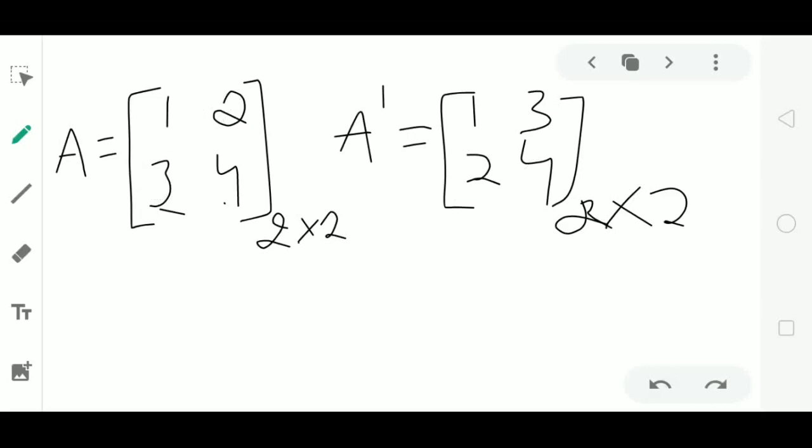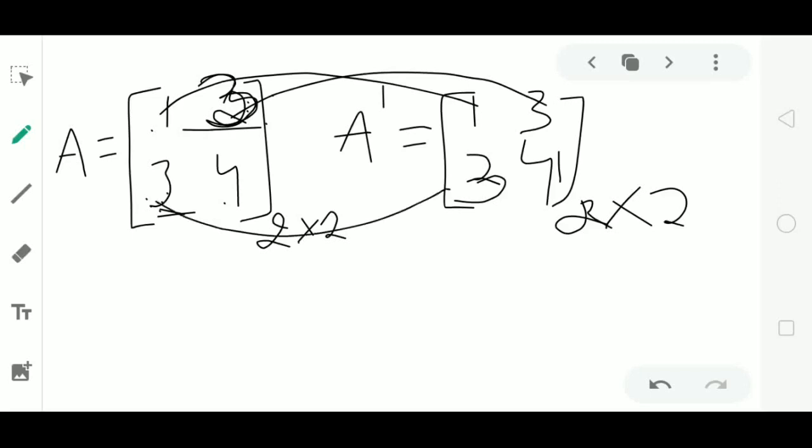Suppose of these non-diagonal elements, 2 or 3, I will consider the element of first row, second column as 3, which is equal to the other non-diagonal element. Now take its transpose. Its transpose will have first row elements written in the first column, second row elements written in the second column. Now I'll verify the elements here. First elements are equal, second elements are also equal, third elements are equal, fourth elements are equal.